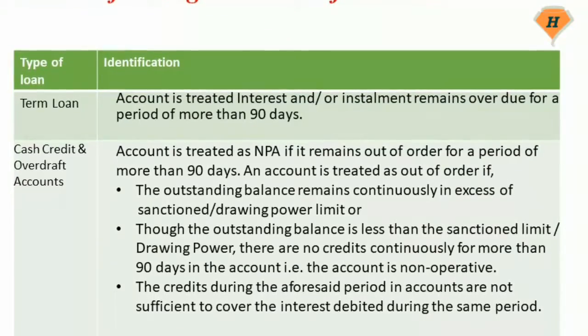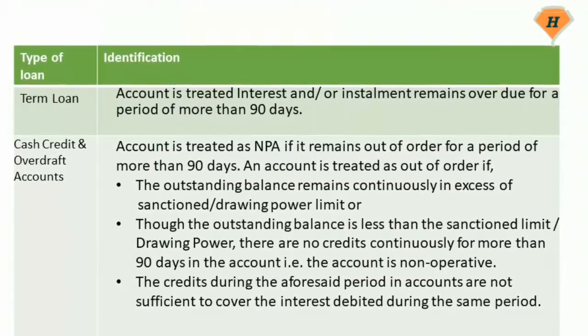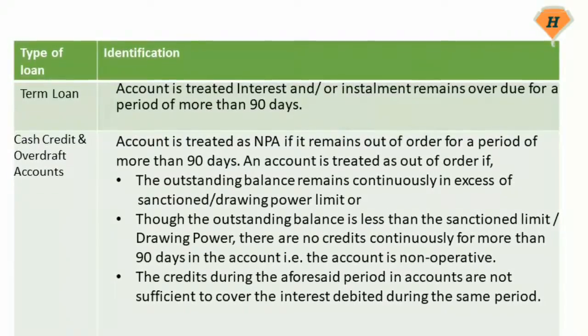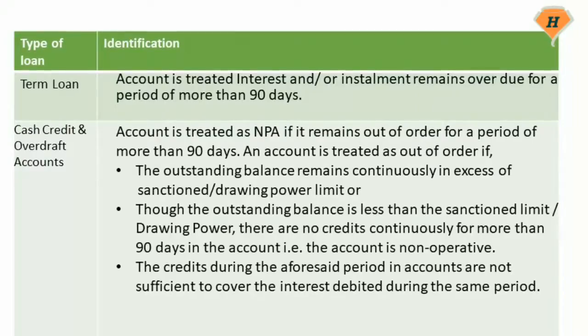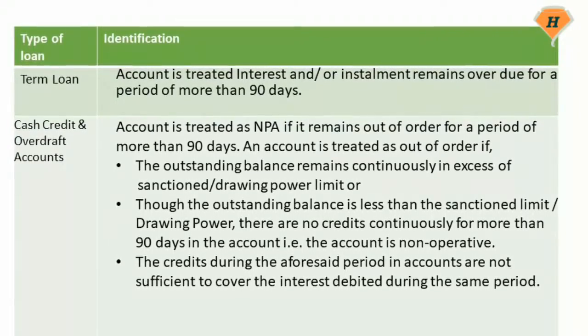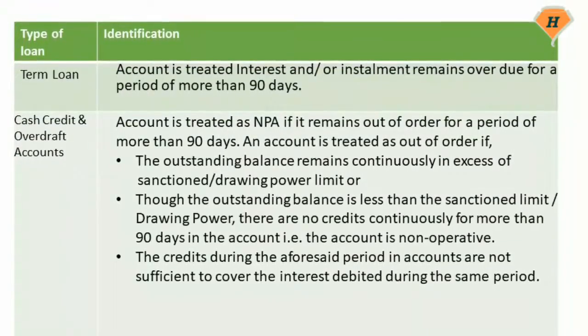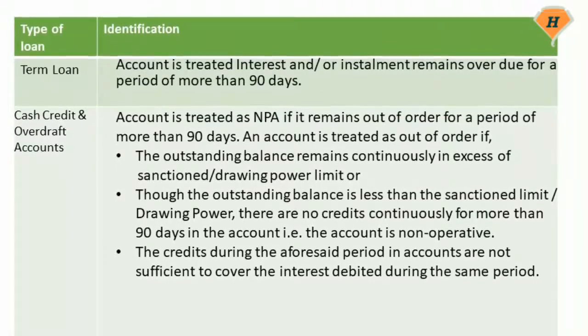In case of term loan, an account is treated as NPA when interest or installment remains overdue for a period of more than 90 days. For cash credit and overdraft, an account is treated as NPA if it remains out of order for a period of more than 90 days.